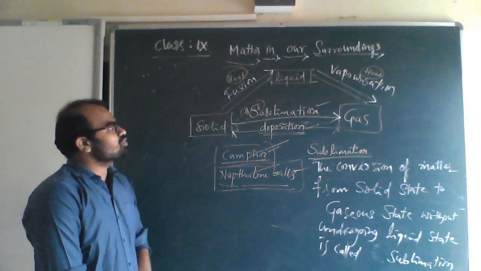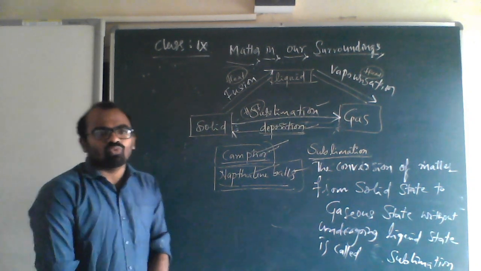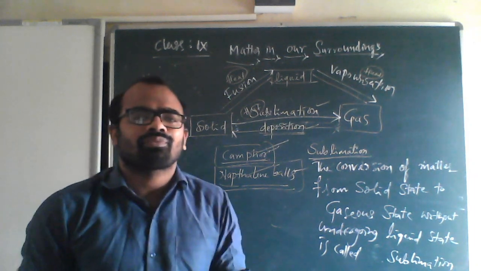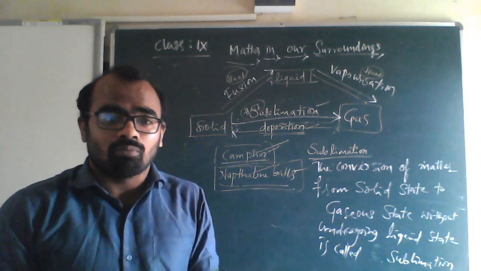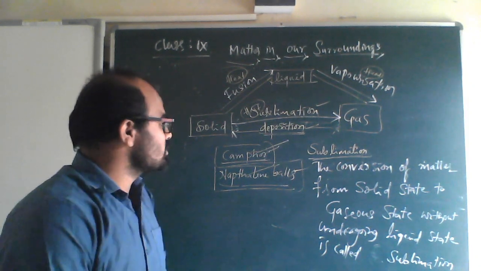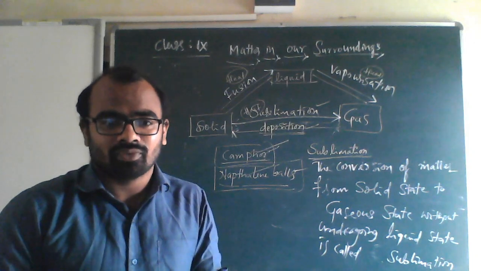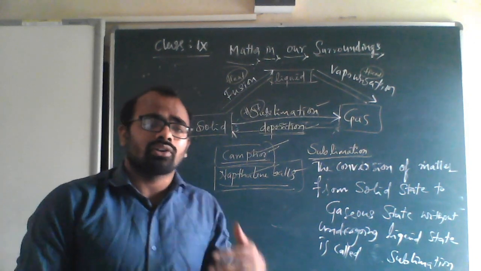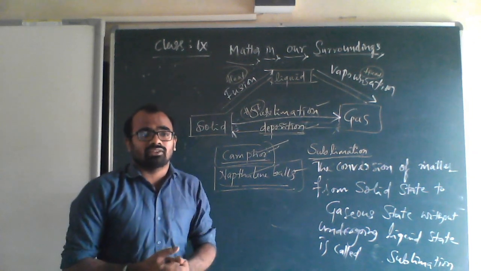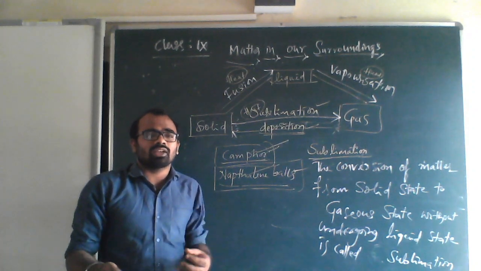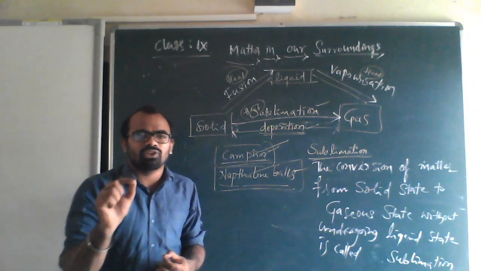Deposition means, see, the moisture present in air sometimes will be deposited on the metals, or if the moisture is present in a room, then after some time you can see that there is some deposition.